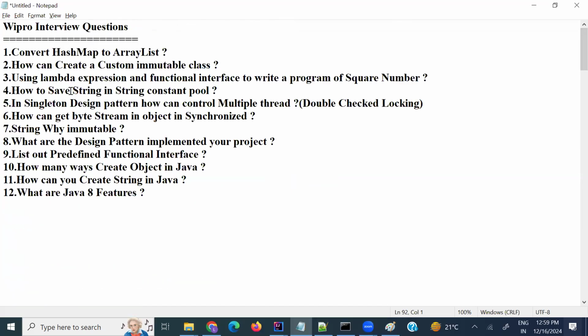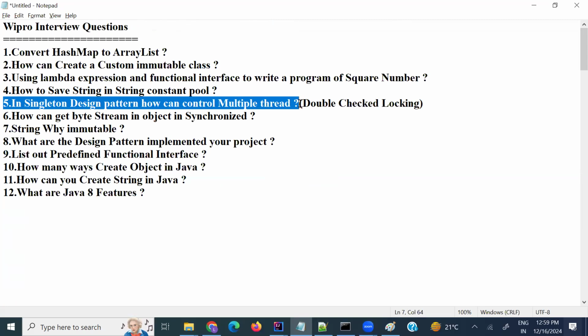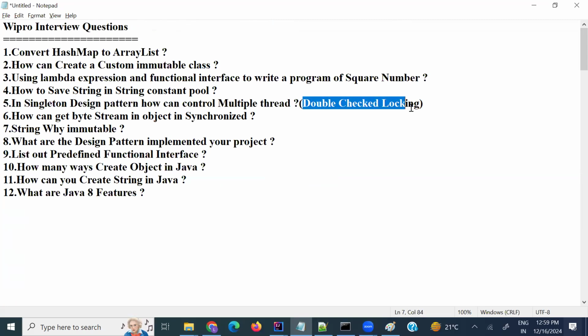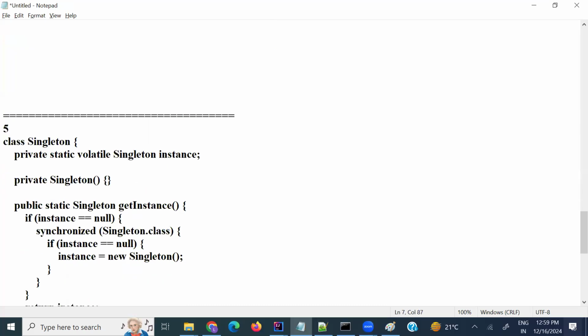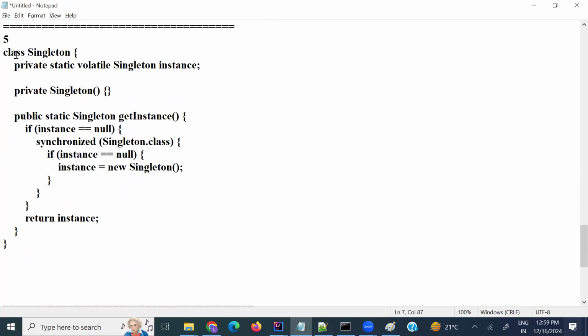And what is the fifth question? In singleton design pattern, how can we control multiple threads, or double checked locking? This double checked locking we can control by using the synchronized keyword, by a synchronized block or synchronized method. I need to create one singleton design pattern like this. This is the singleton design pattern.